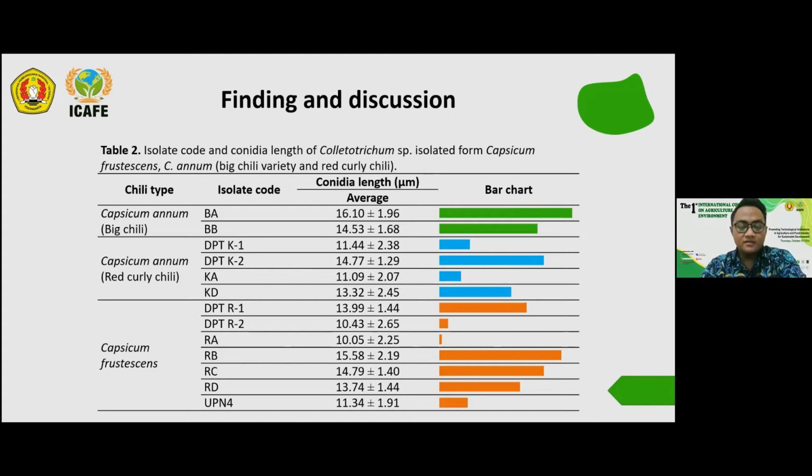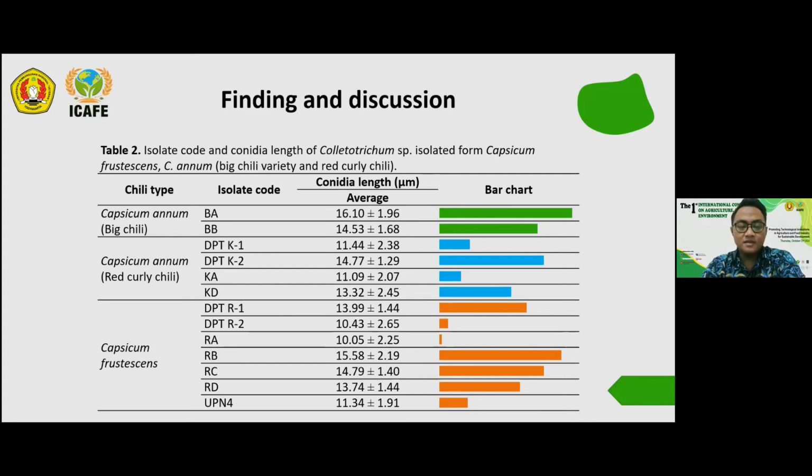This is our result. From the 3 chili types, we got 2 isolates from big chili, 4 isolates from red curly chili, and 7 isolates from Capsicum frustescens. This is the data of the conidia length, and the bar chart will help us see the diversity of the length and compare the length of the conidia from one sample to another.